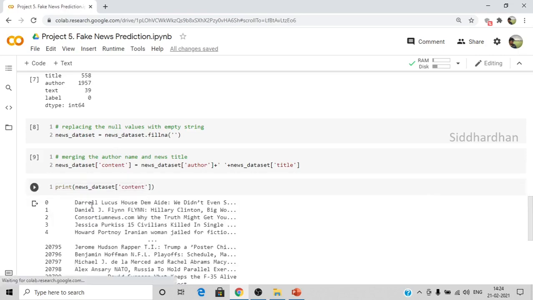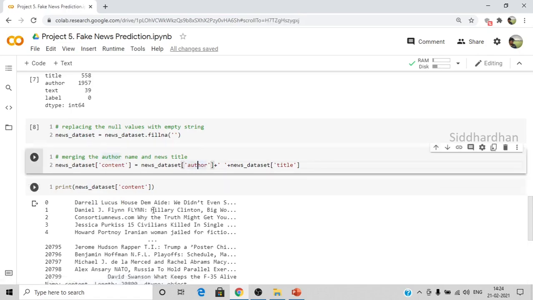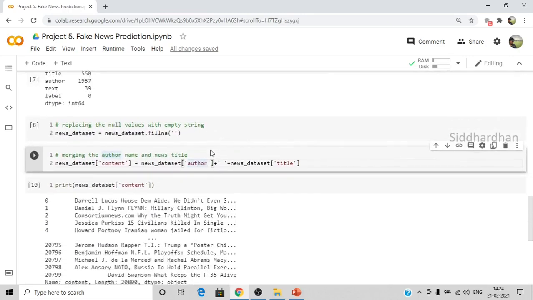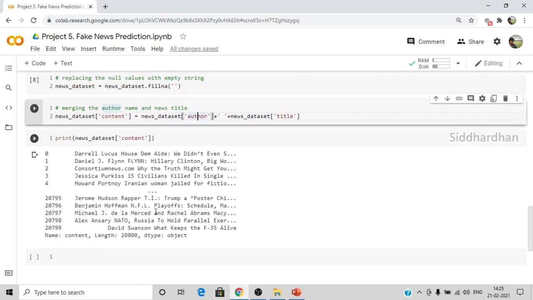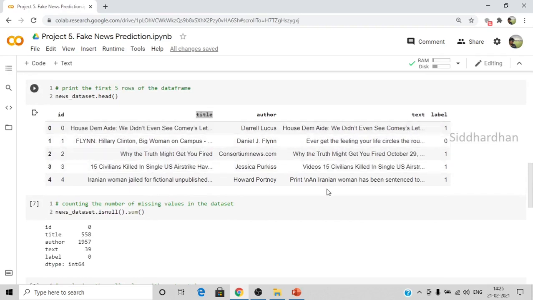As you can see here, first we have the author name because we have mentioned the author name first and the title next. So you can see here the author is Daryl Lucas. So this author name and this title will be combined and stored in a column called content. Okay, so this is this content column. So we are going to use this particular data to make the prediction. So we will be using this content data and labels to make predictions.